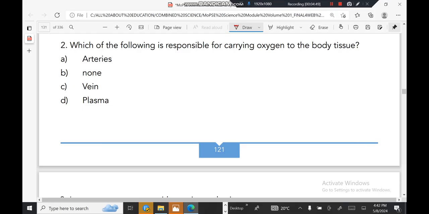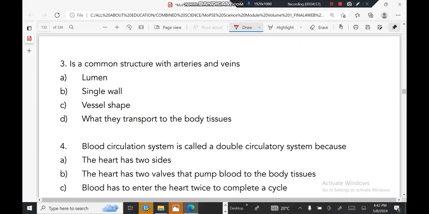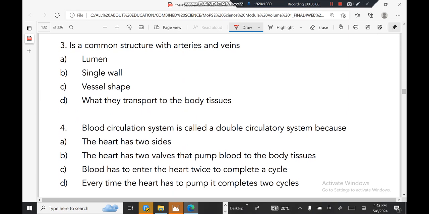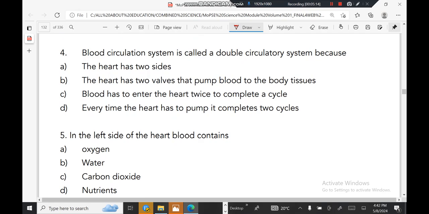Which of the following is responsible for carrying oxygen to the body tissues? Arteries. Veins, no. Right, what is a common structure found in arteries and also found in veins? It is a lumen. Right, the blood circulatory system is called a double circulatory system because the heart has two sides.